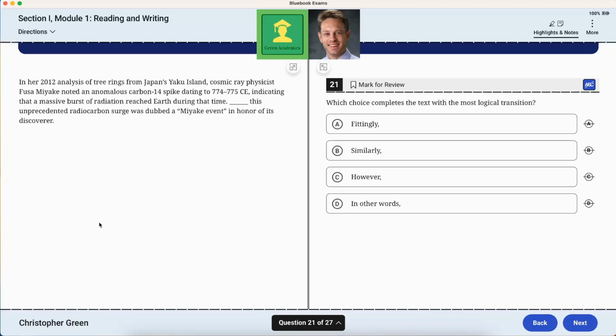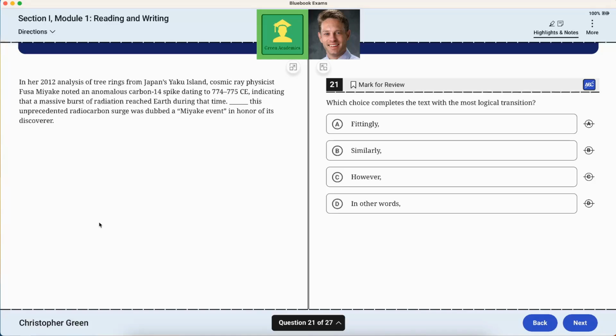In her 2012 analysis of tree rings from Japan's Yaku Island, cosmic ray physicist F.M. noted an anomalous carbon-14 spike dating to 774 to 775 CE, indicating that a massive burst of radiation reached Earth during that time. Blank, this unprecedented radiocarbon surge was dubbed a Miyake event in honor of its discoverer.